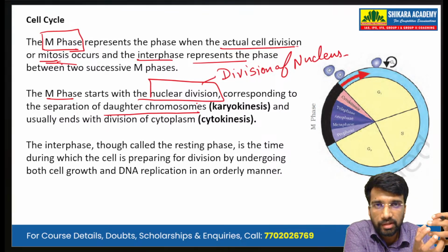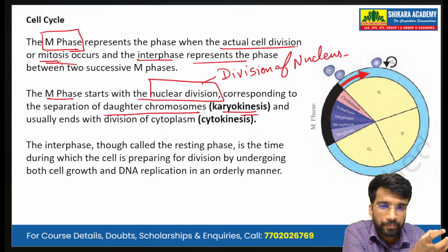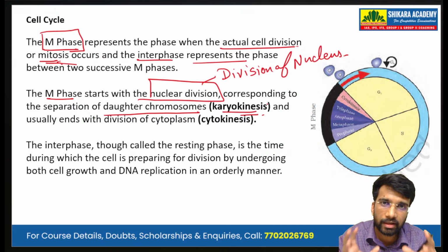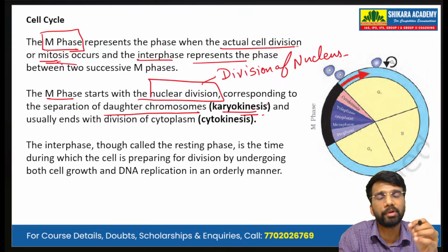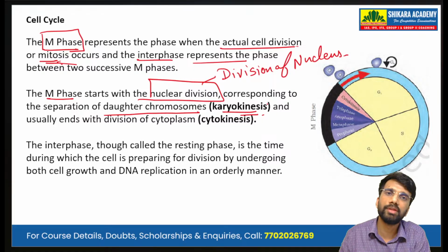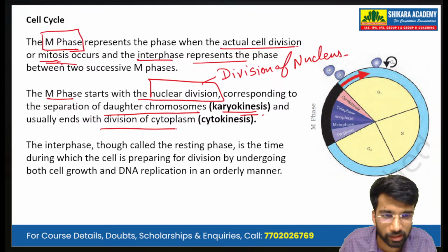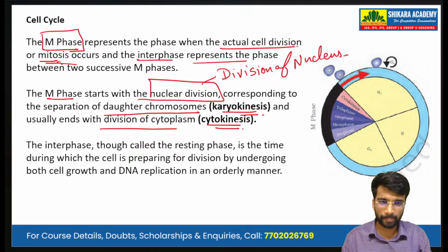So nuclear division is taking place. This nuclear division is known as karyokinesis. And this ultimately ends up with the division of cytoplasm. So firstly, there is division of the nucleus. Then the division of the nucleus gives rise to the division of cytoplasm, that is known as cytokinesis.